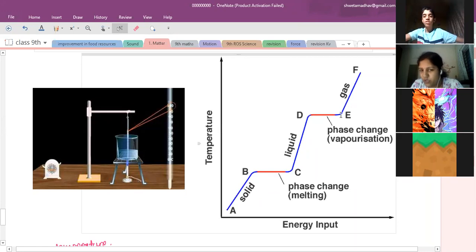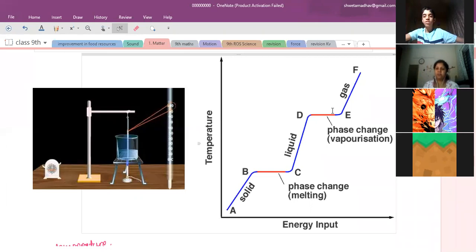And from D to E, the liquid is getting converted into gaseous state, so this heat energy supplied is called latent heat of vaporization. Clear? Latent heat of vaporization is?